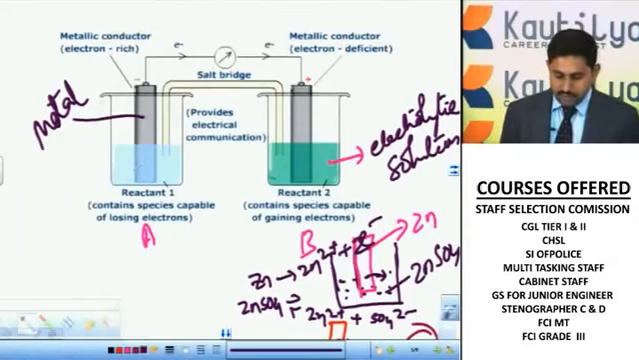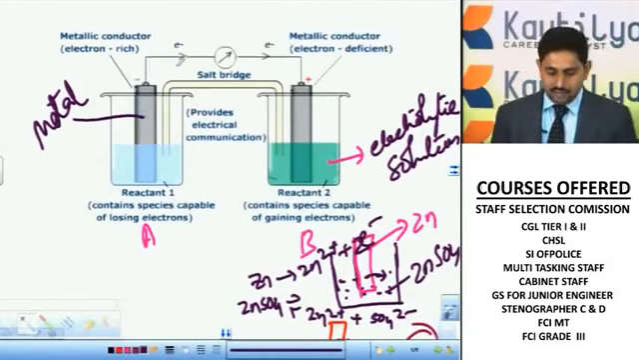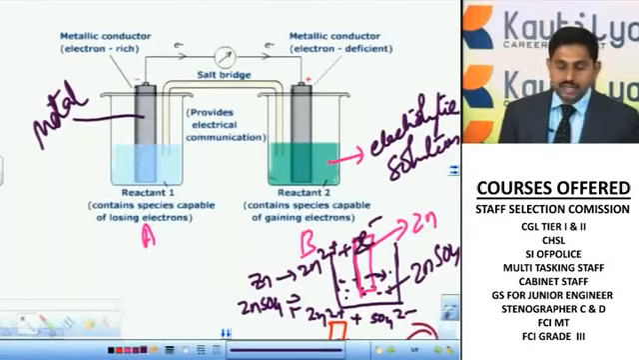Generally the metal electrode in electrochemical cells is called a half cell. This half cell is involved in the process called oxidation. In this case the metal present towards the left side is going to donate its electrons.